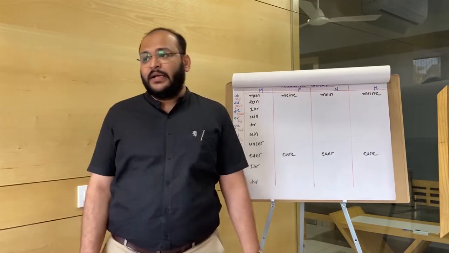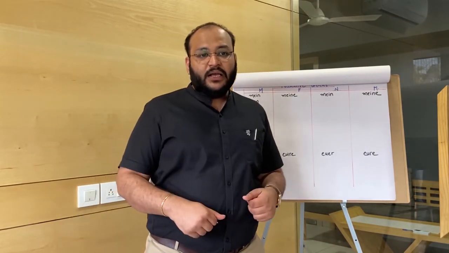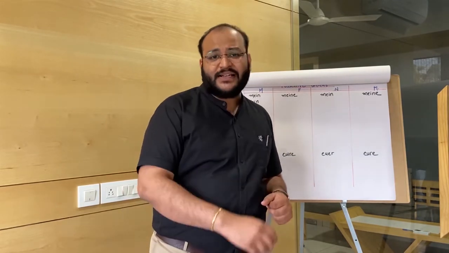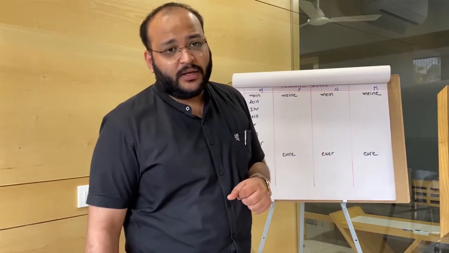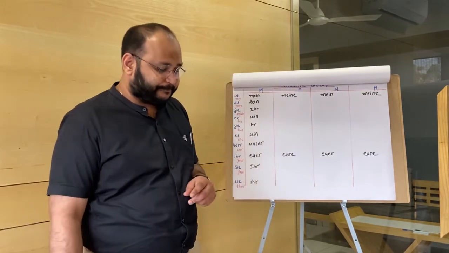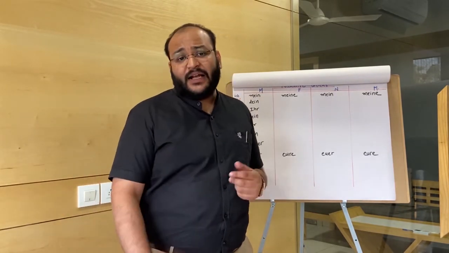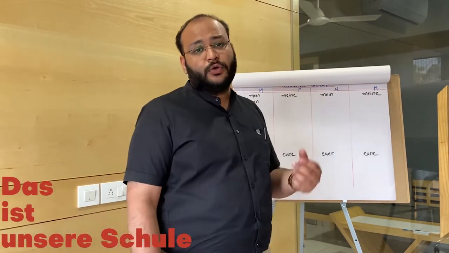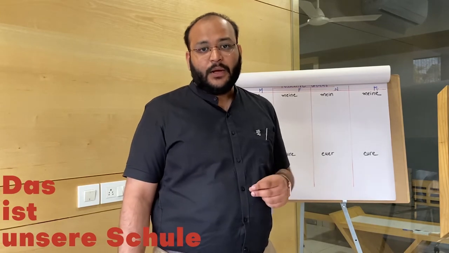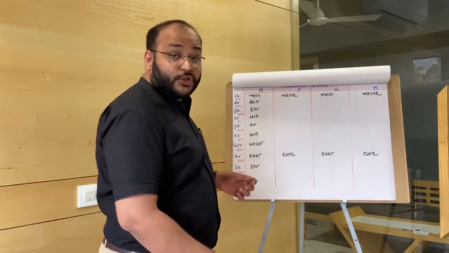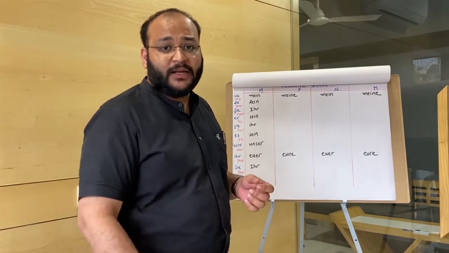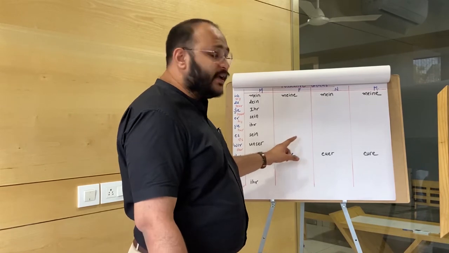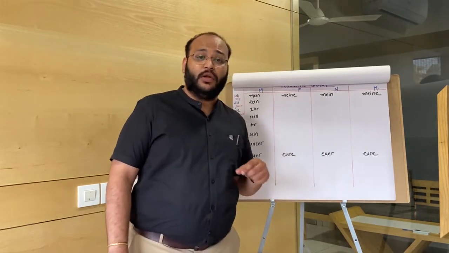Let's say the sentence is, this is our school. Pause it again, give yourself a thought. Think it for a minute. Now, the answer for this sentence should obviously be Das ist unsere Schule. Why unsere Schule? Because school, as it turns out, is feminine, die Schule. And so, unser in feminine form is unsere. So, das ist unsere Schule.